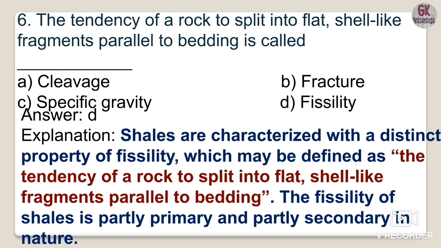Shales are characterized by a distinct property of fissility, the tendency of a rock to split into flat sheet-like fragments which are essentially parallel to the bedding plane. The fissility of shale is partly primary and partly secondary in nature. So the correct option here is option D, fissility.